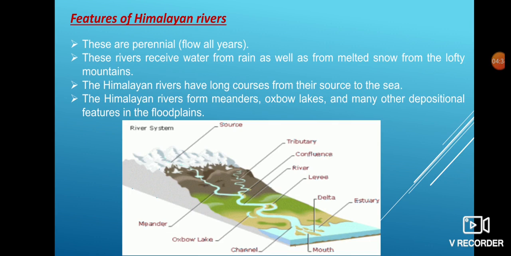The Himalayan rivers move through three different courses: the upper course, the middle course, and the lower course. In the upper course, the river is always in its youthful form as it moves through the mountains, so it has a steep slope.